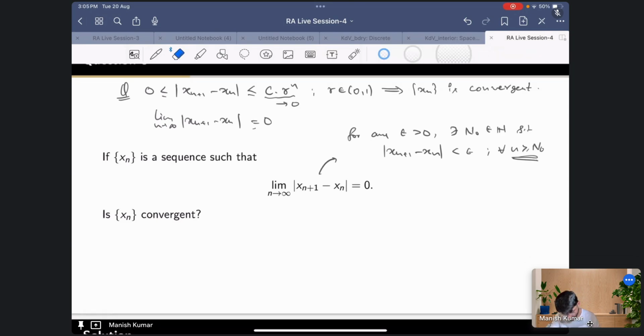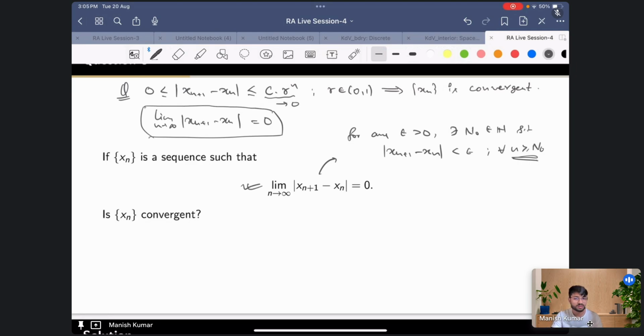So maybe first let me explain what the difference is. Here, if you have only this condition, then the result is not true. But if you know how they are becoming close, if you have such a rate, giving you the rate at which they are becoming closer and closer, if you have some upper estimate, then in such a situation you can actually give the convergence.